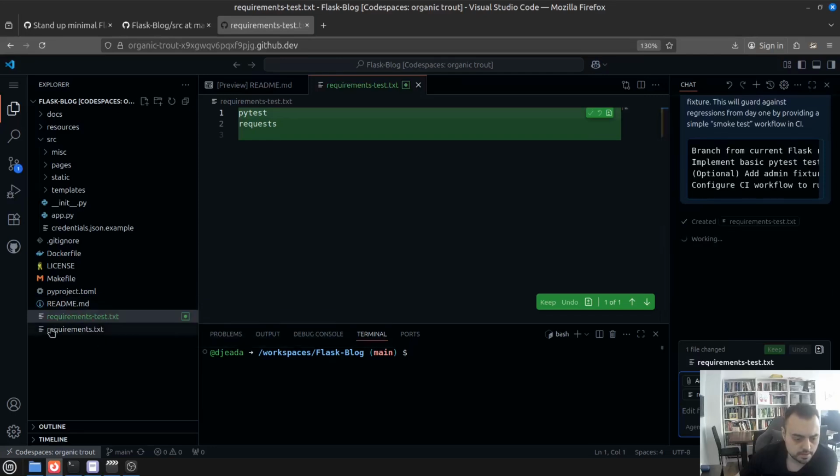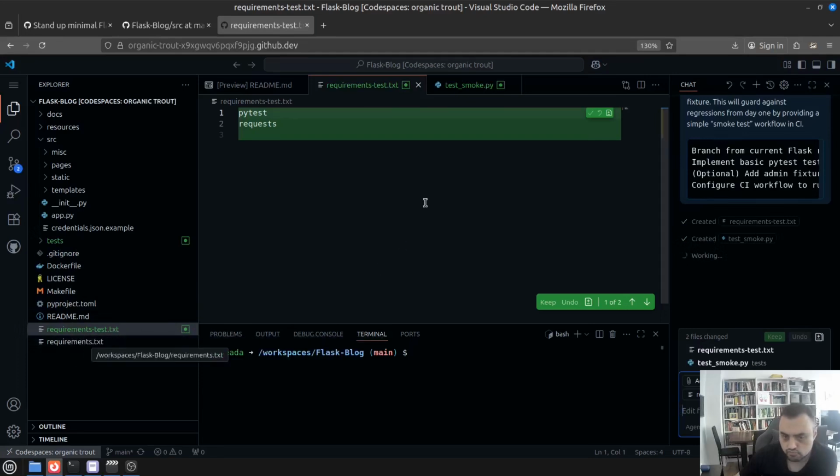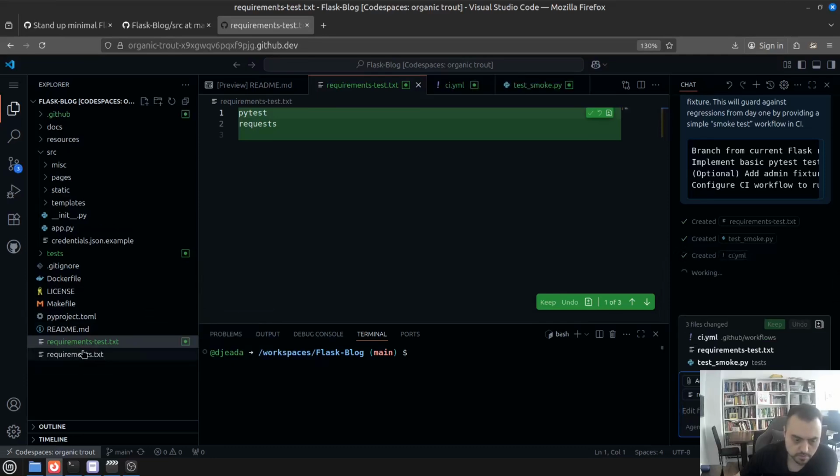It has created a second requirements.txt file, which I'm not sure we need. Maybe we can have two requirements, one for development and one for production deployment, but it's not really essential. But definitely I don't see a point, at least at this point in time, to divide the requirements between normal requirements and test requirements. Test requirements should be included in the production requirements.